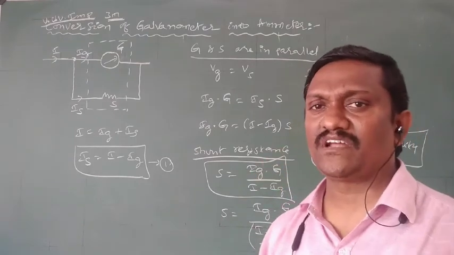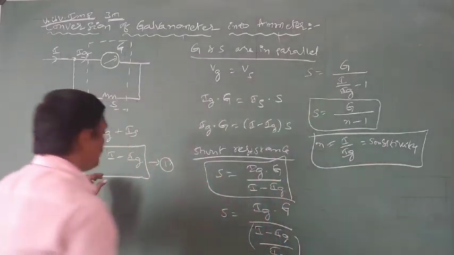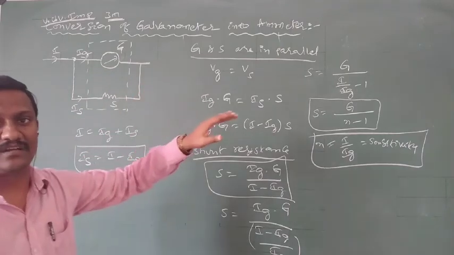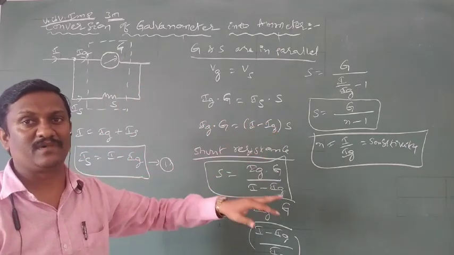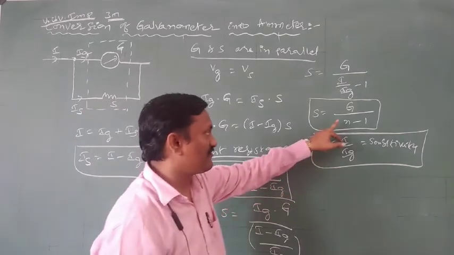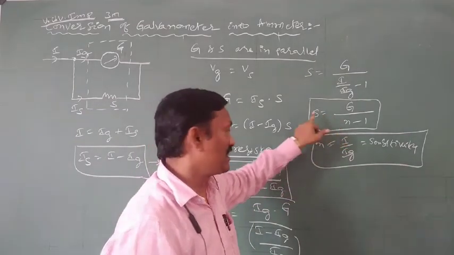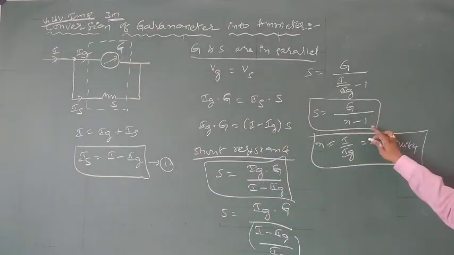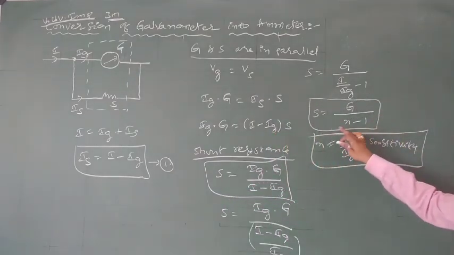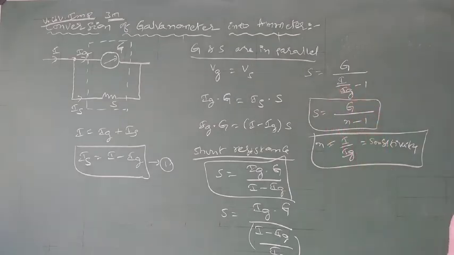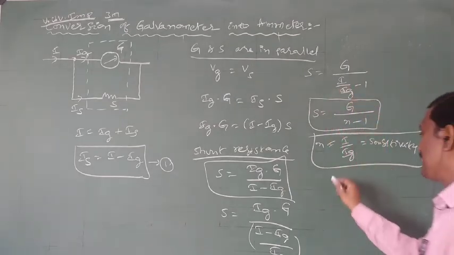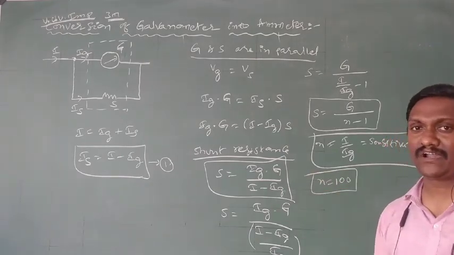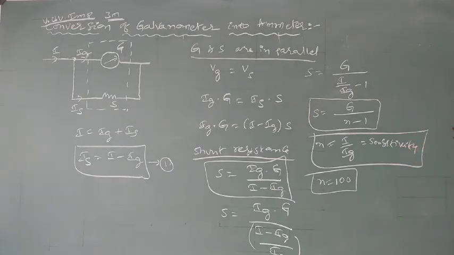To allow the nth part of current to pass through the galvanometer, nth part means 10th part, 100th part, 50th part, 60th part, the required value of the small resistance or shunt resistance is nothing but G by N minus 1. For example, if N is 100, that means the 1 by 100th part of the total current is passing through the galvanometer.